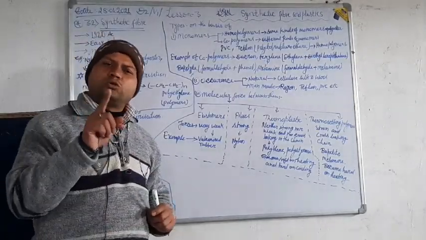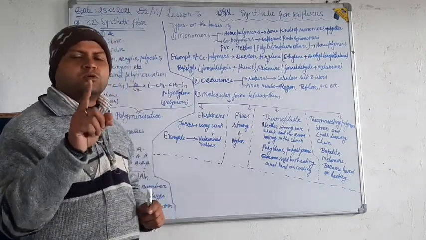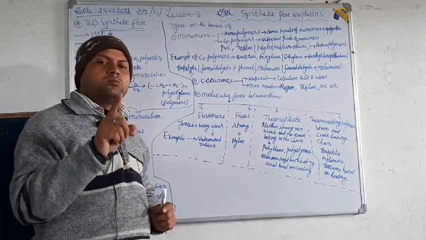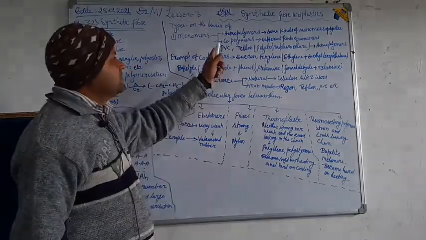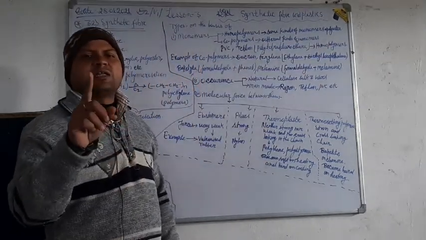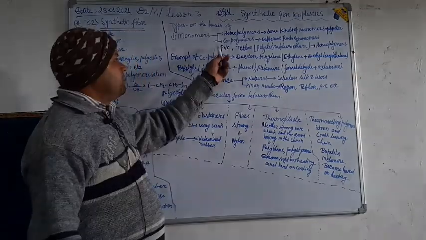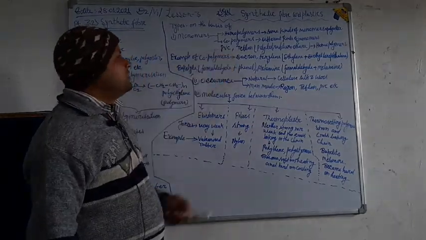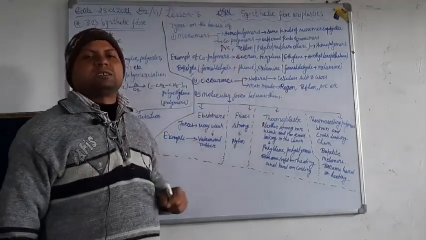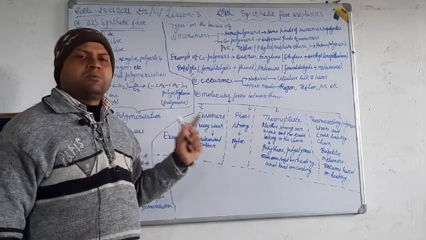Homopolymers are those polymers in which the same kind of monomers are used. For example, polyesters, only ester is used to make polyesters, and polyvinyl chloride, which is also called PVC.